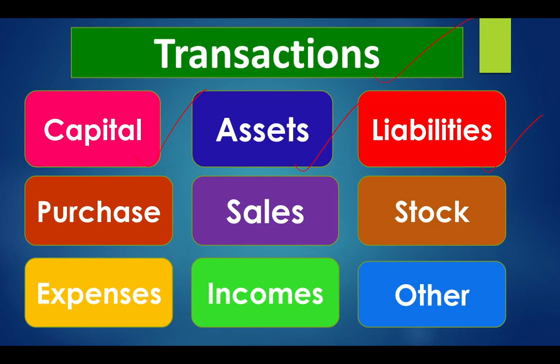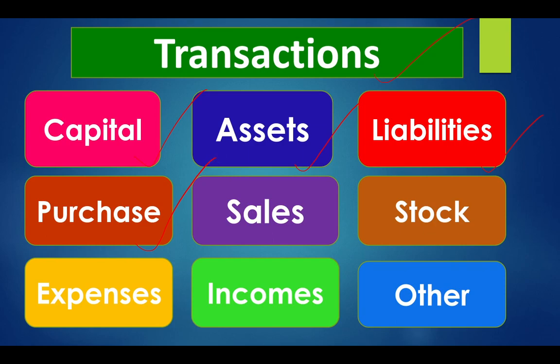For example, business has purchased goods but has not paid the supplier. That is the liability of the business to the supplier. Then bank loan. Business has taken money from the bank and is using it. That money the business has to return to the bank with interest. So we can call bank loan a liability.